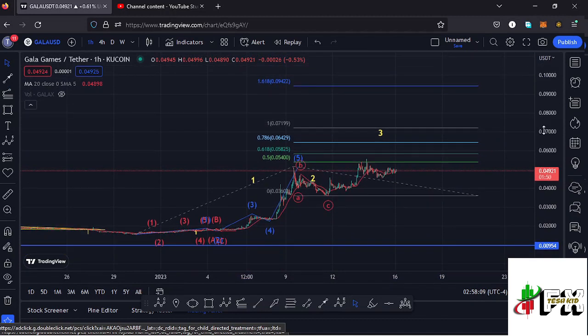at the fib level 1.618, which perfectly lies at around the $0.09422 mark. And that is the minimum that I will expect Gala Games to do in case we continue obeying the ED12 structures over here.